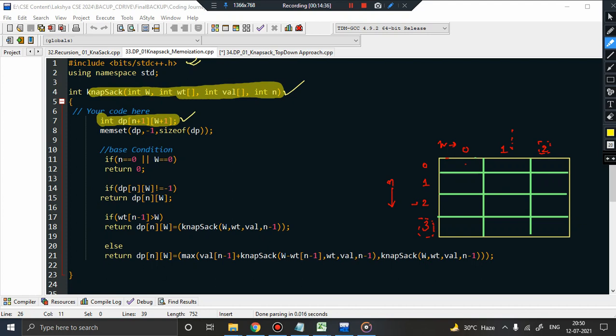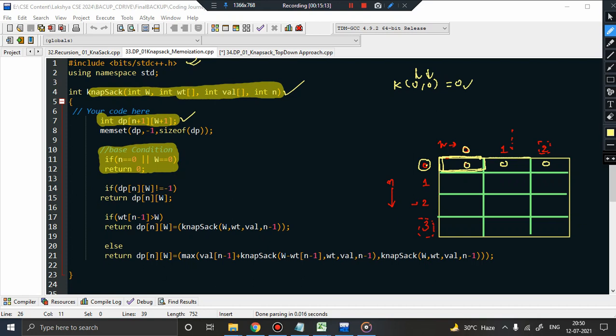Now this says the base condition: if n equal to 0 or w equal to 0, return 0. How to deal with this particular problem? So basically this is trying to say that whenever the number of items, that is n, is 0, you basically fill the entire row with 0. Because what does this cell indicate? This cell indicates that if there are 0 items and the capacity of knapsack is 0, what will be the profit? Which means the problem looks like this: K of 0, 0, 0 items and the capacity is 0, so obviously profit will be 0, so fill it with 0.